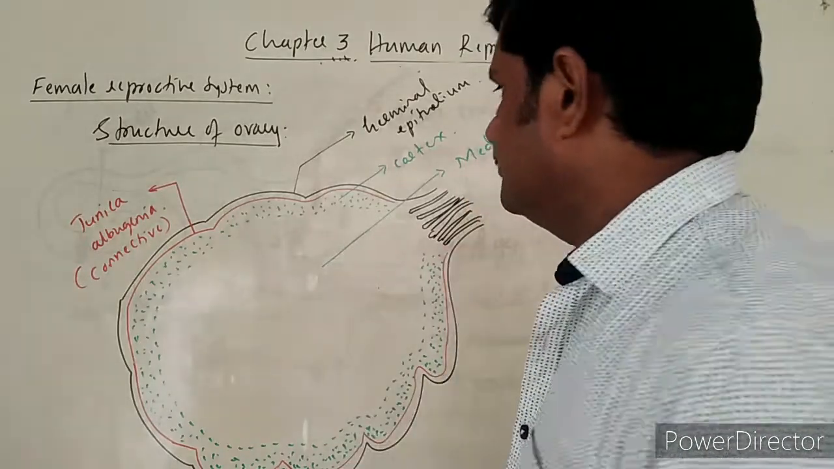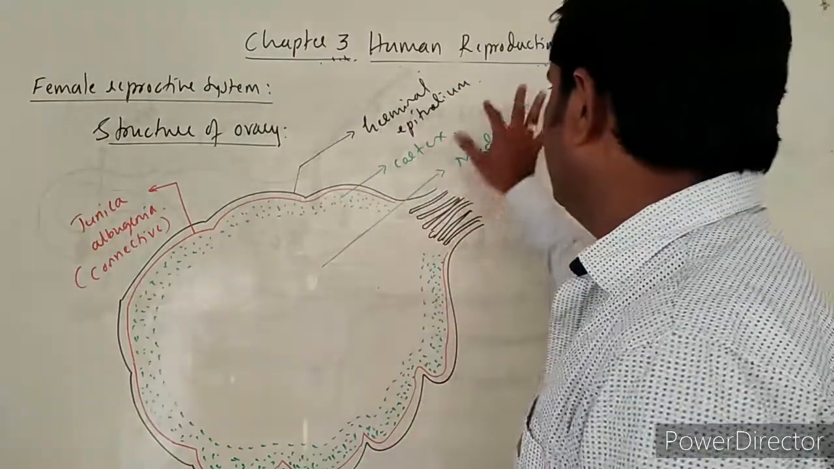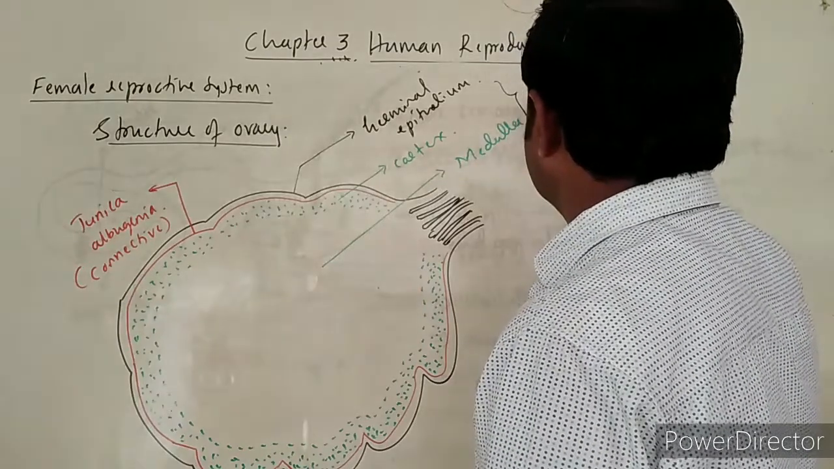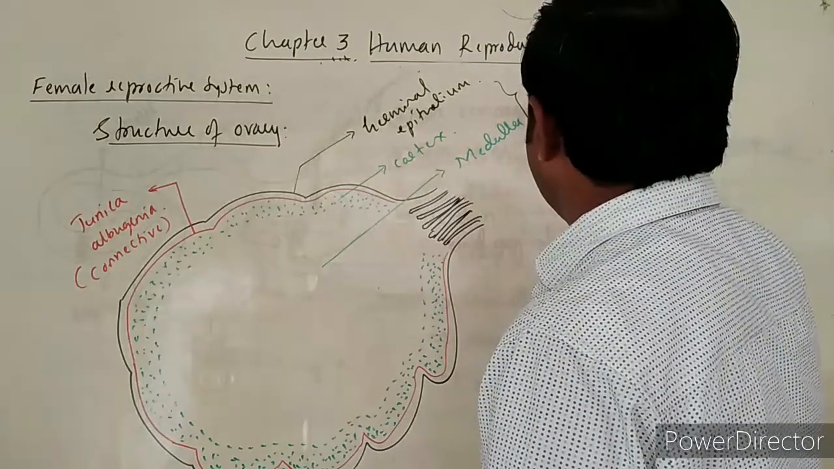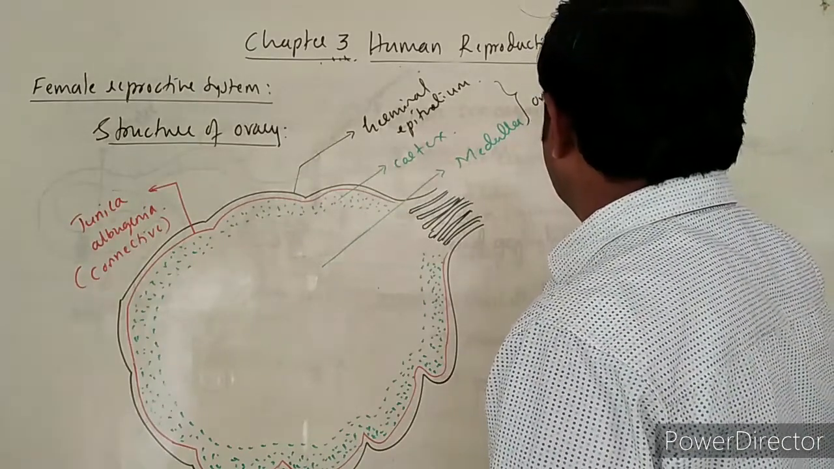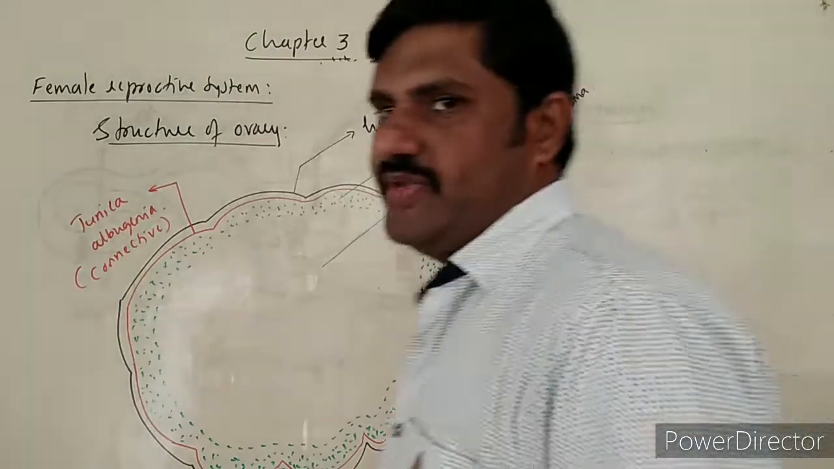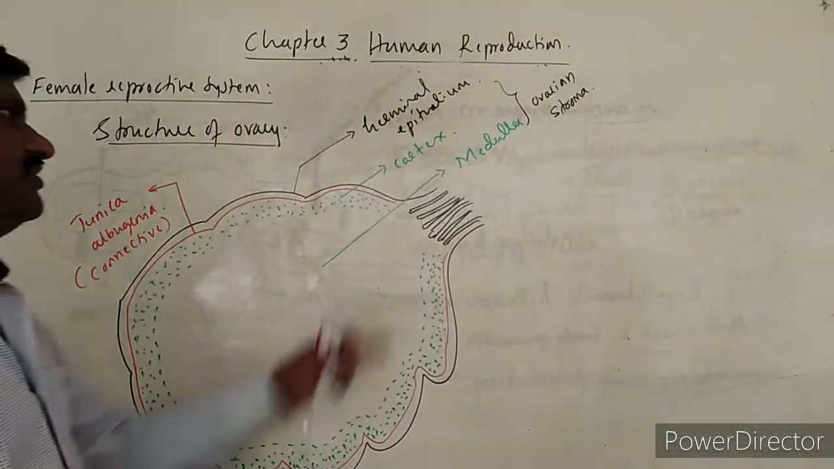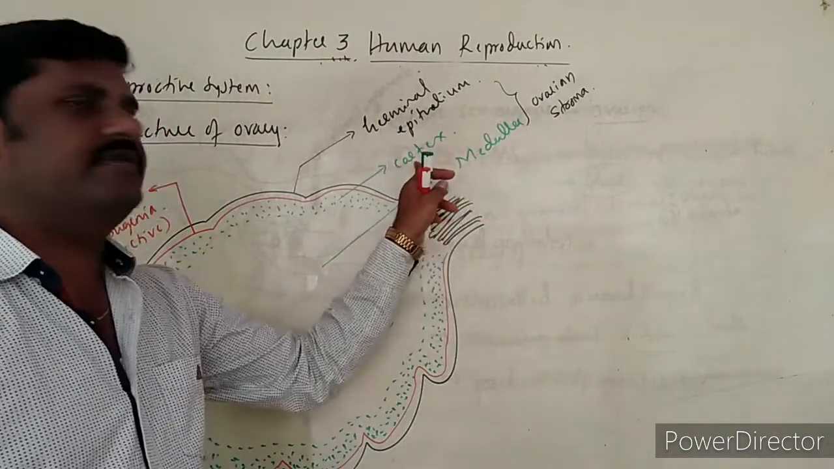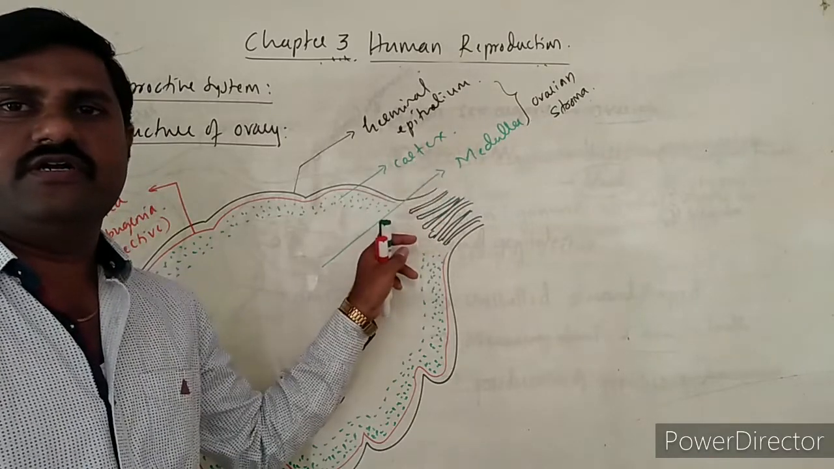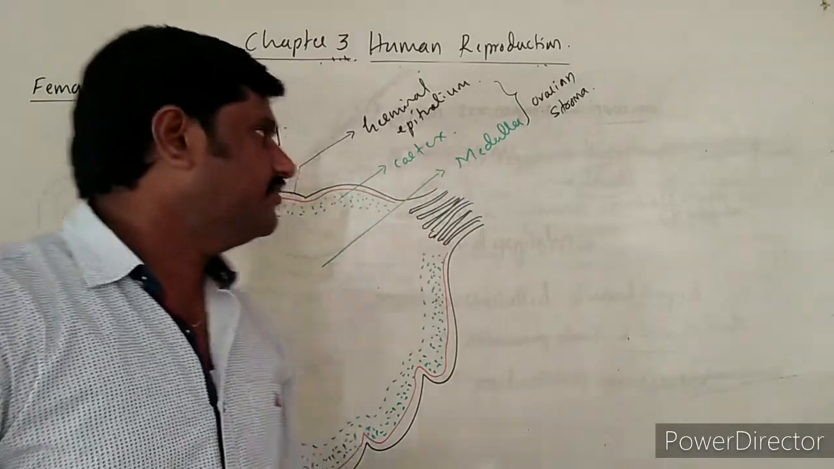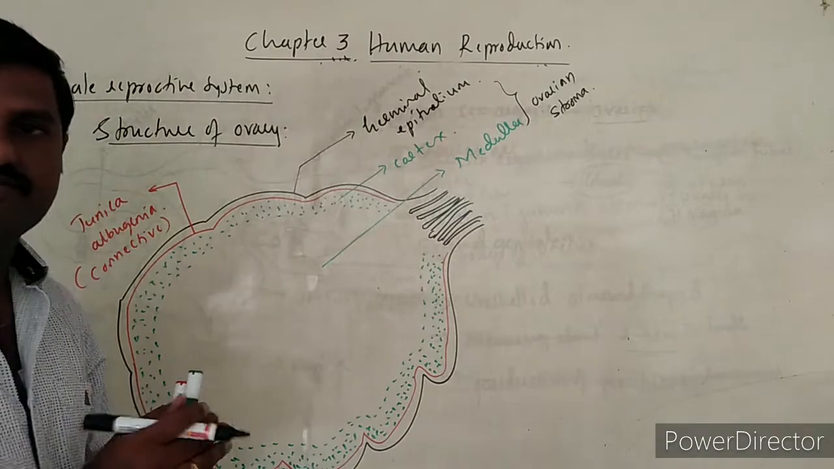So medulla as well as cortex, both of these two layers together are called the ovarian stroma, the stromal area. And the ovarian stroma itself is divisible into two parts: the outer dense area called cortex and the inner less dense area called medulla. Like this it has been divided.